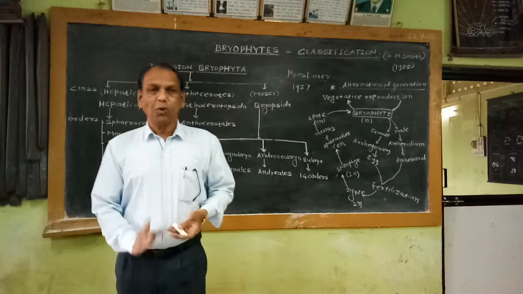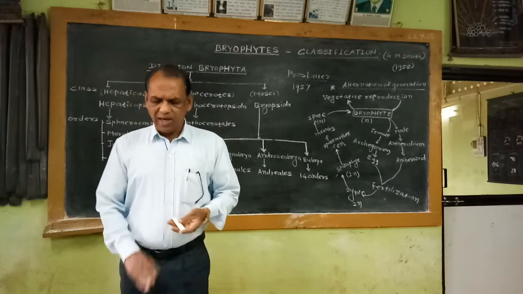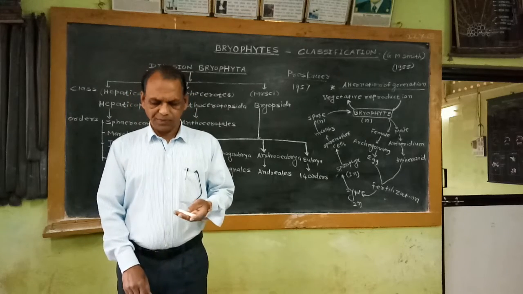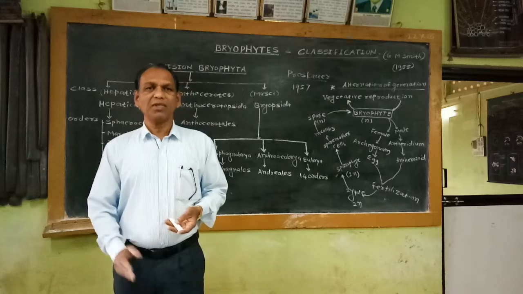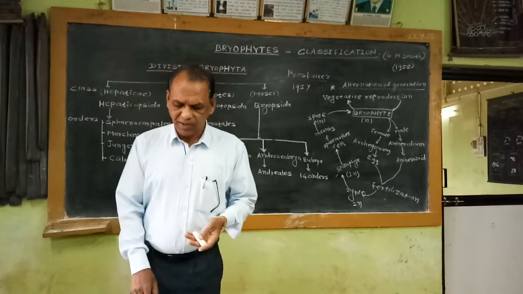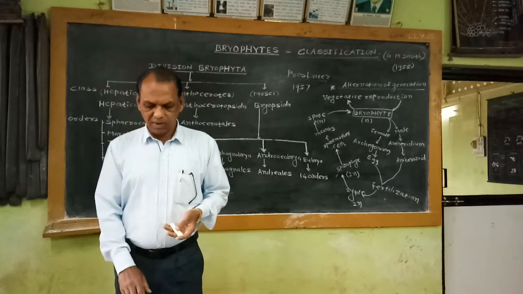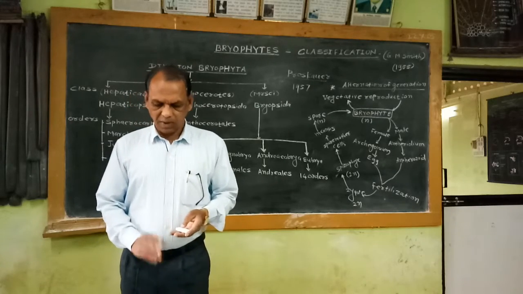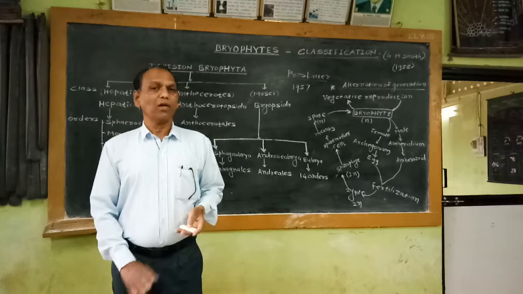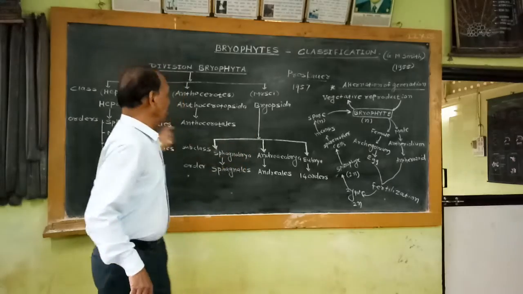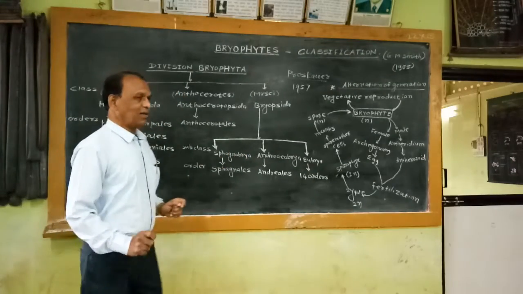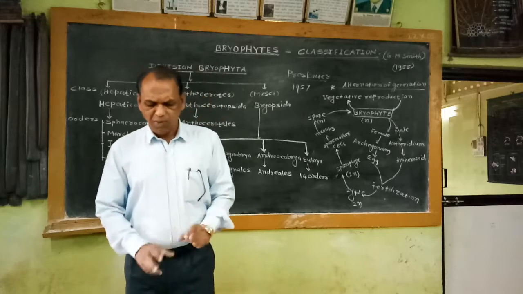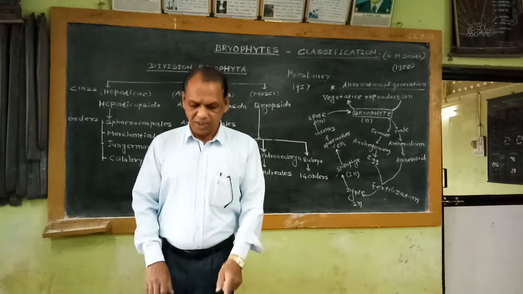Then sporogenous cells are developed from the endothecium region, that means the inner layer of the sporophyte. This capsule region does not contain a columella in this Hepaticopsida class. So these are the important characters of the Hepaticopsida.